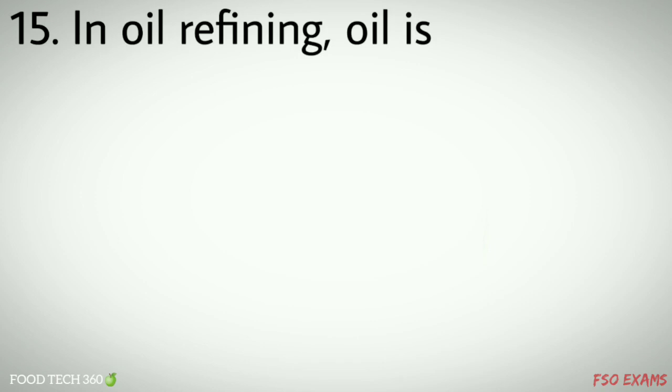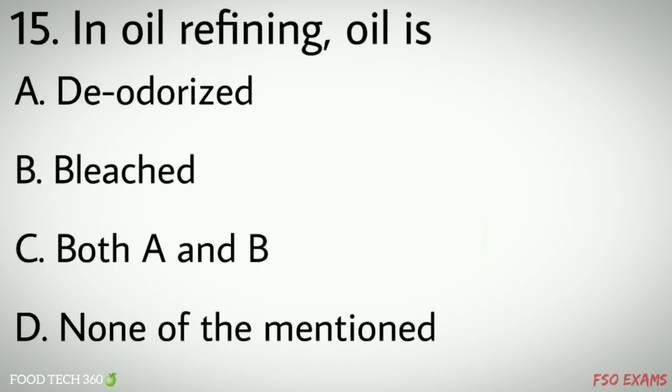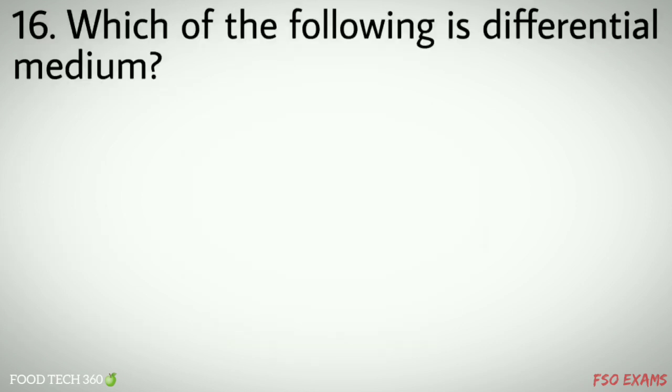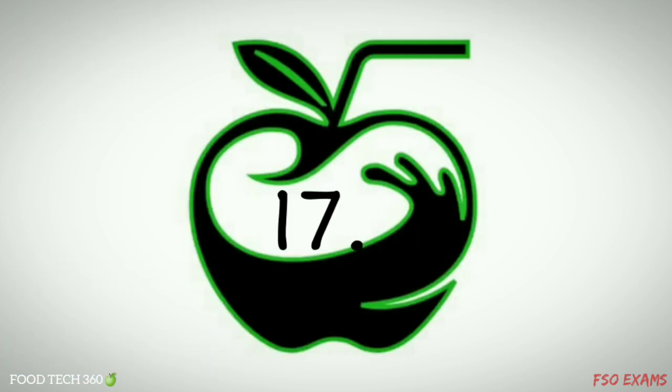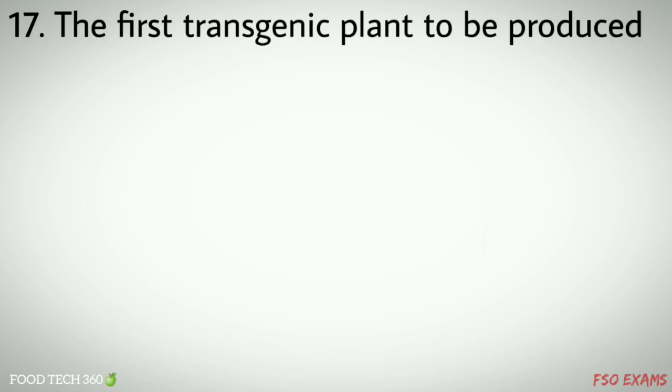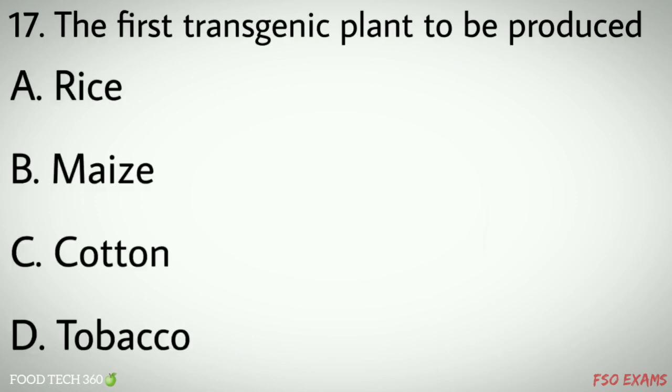Question number 15. In oil refining, oil is options A. deodorized, B. bleached, C. both A and B, D. none of the mentioned. Correct answer C. both A and B. Question number 16. Which of the following is differential medium? Options A. nutrient agar, B. SS agar, C. blood agar, D. both B and C. Correct answer D. both B and C. Question number 17. The first transgenic plant to be produced. Options A. rice, B. maize, C. cotton, D. tobacco. Correct answer C.